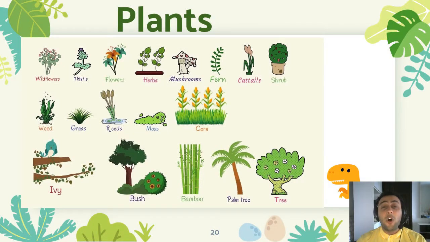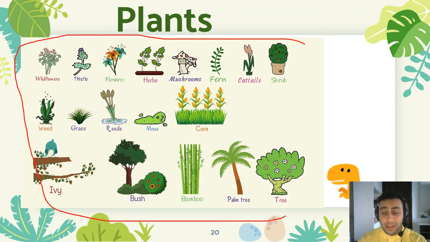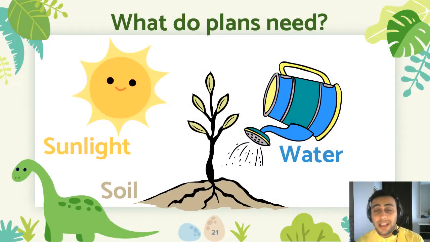Plants come in all different sizes, shapes, colors. See, all of these are called plants, right? If you go outside, you can see multiple of them. You can see a palm tree, you can see a tree, you can see bush, you can see grass, you can see mushrooms, you can see flowers. You see, there are so many different types of plants. They have the same body parts.